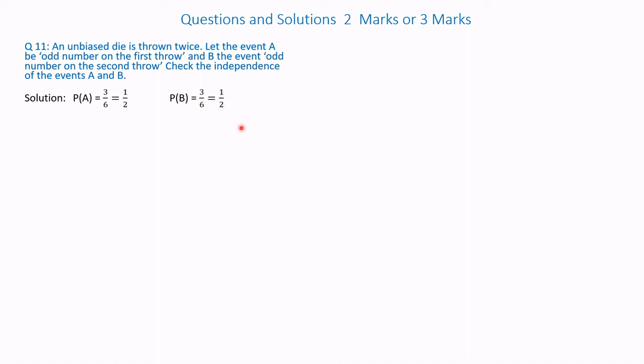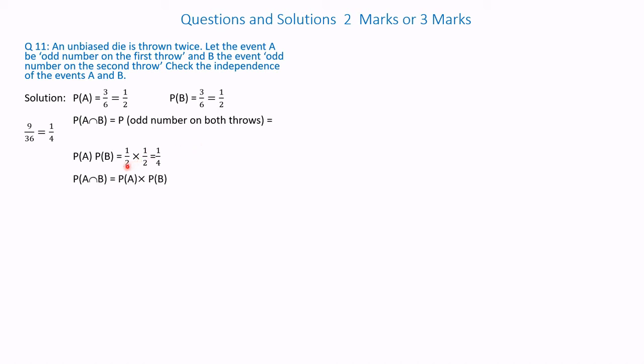So A intersection B is odd number on both the throws, that is 9 by 36, that is 3 by 6 into 3 by 6, that is equal to 1 by 4. Therefore, probability of A into probability of B equals half into half, that is equal to 1 by 4.